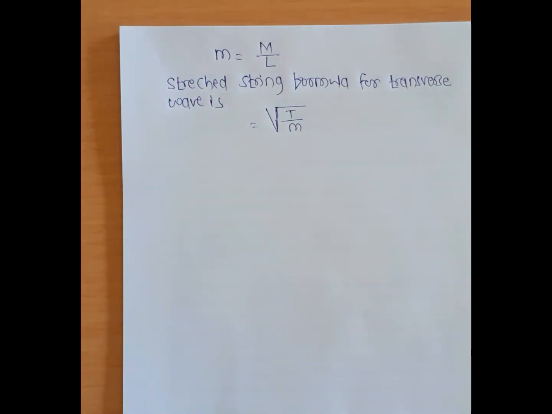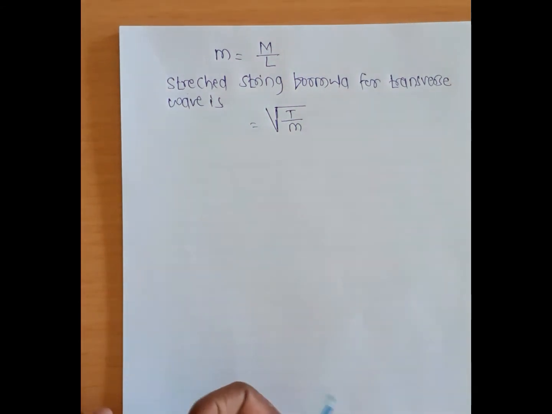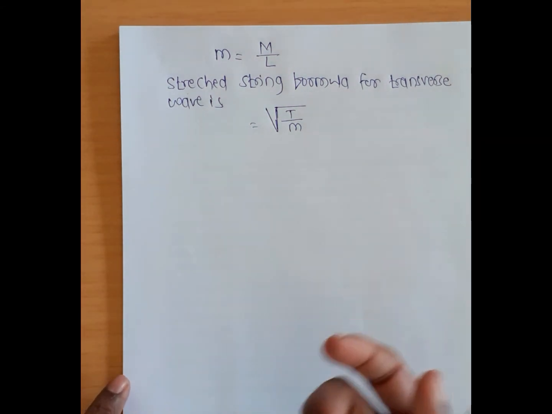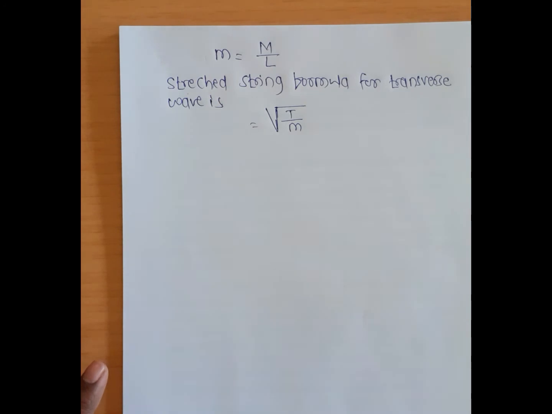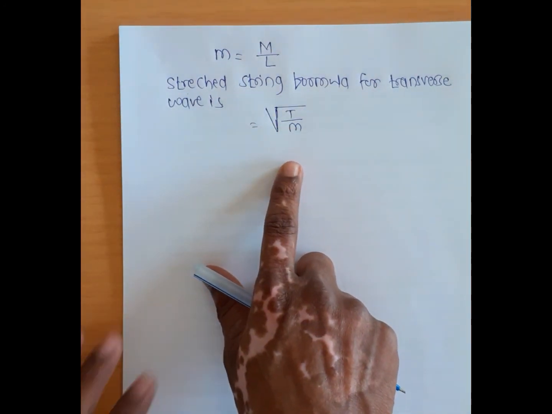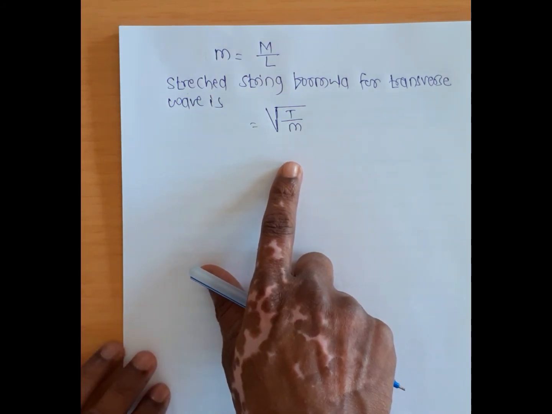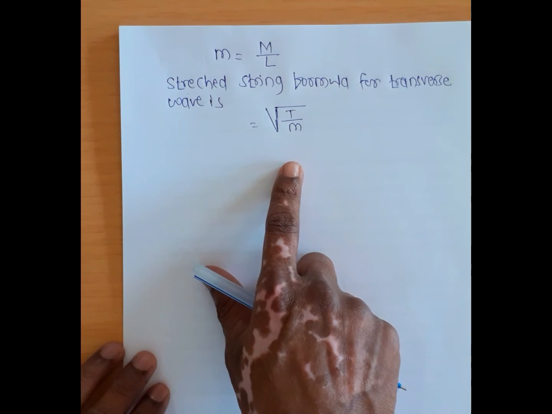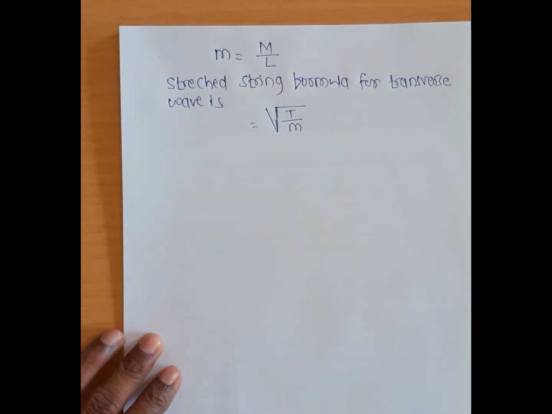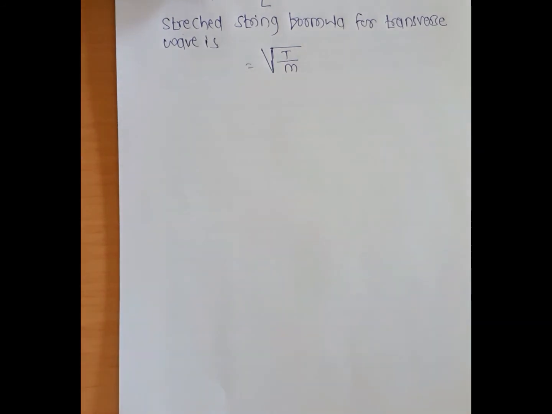So tension and mass are responsible for the speed of the wave; wavelength and frequency are not. After that we go on to discuss the speed of longitudinal waves.